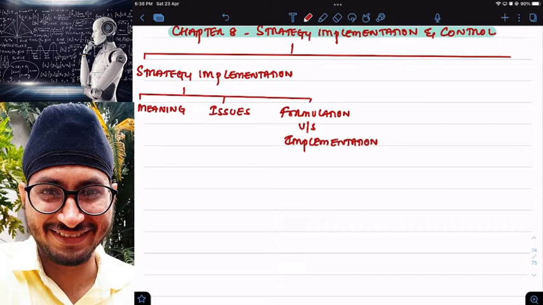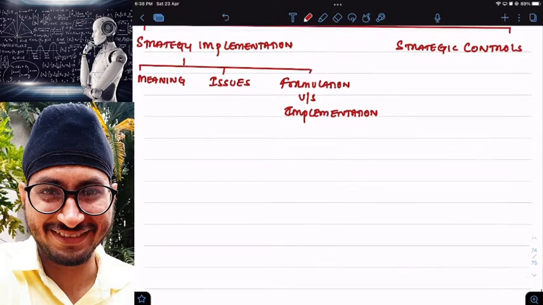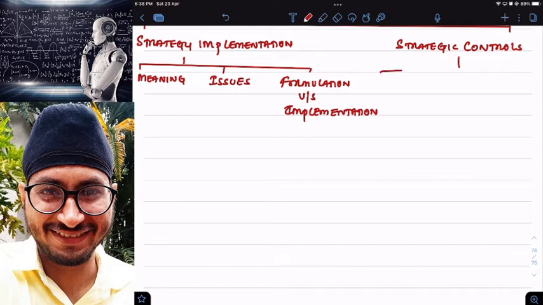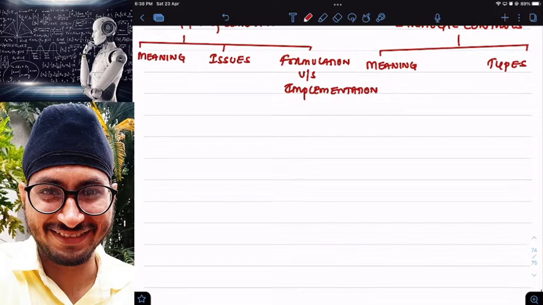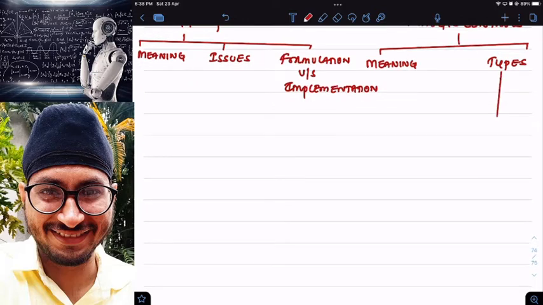And then we have second concept, strategic controls. So in strategic controls we have 2 concepts. One is meaning of strategic controls, and then we have types of strategic controls. Clear?